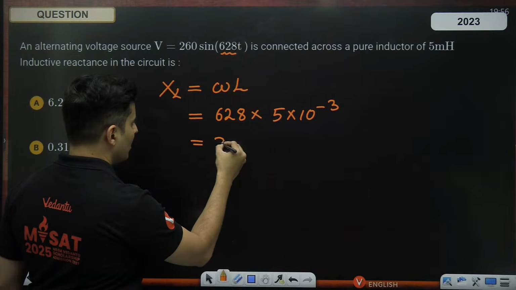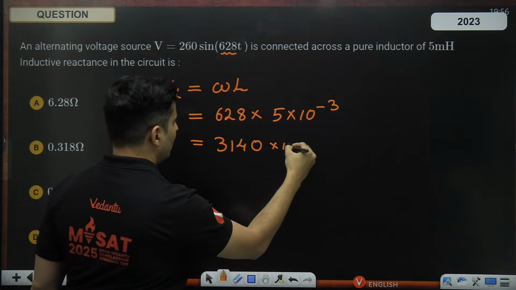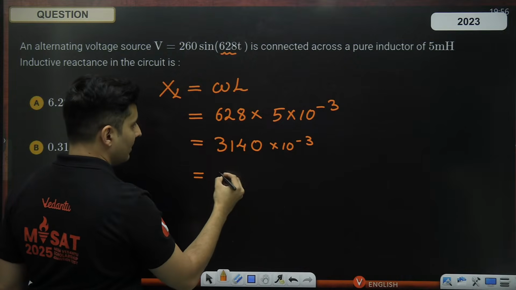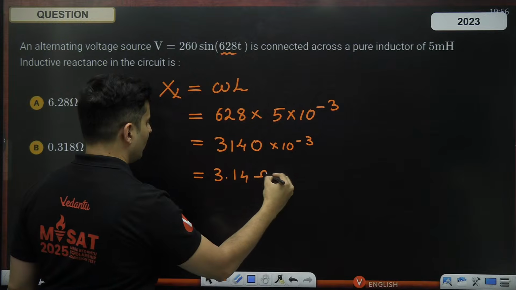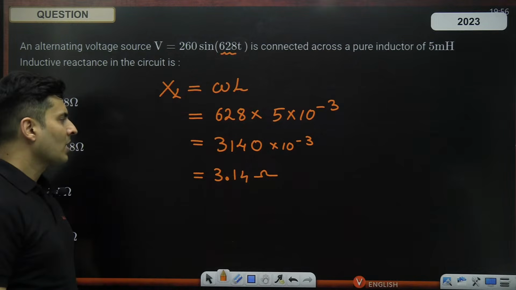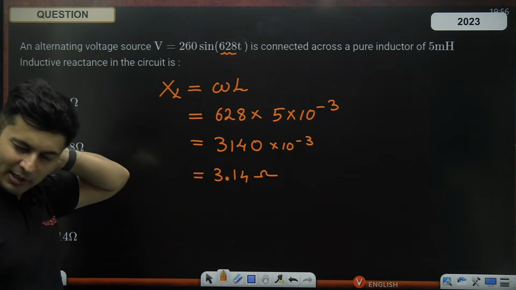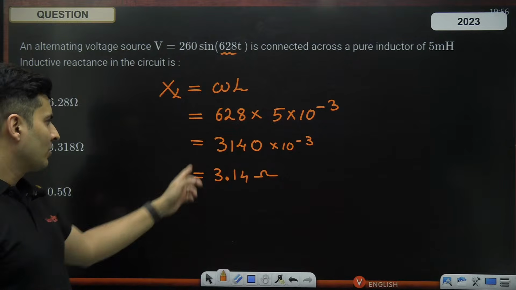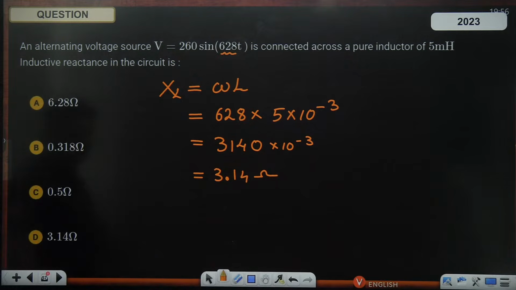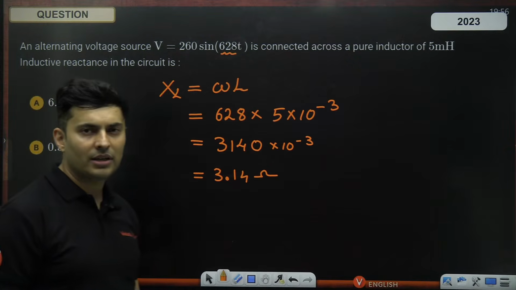Because this should come close to 3140 into 10 to the power minus 3, and this is nothing but 3 decimal places, 3.14 ohms. So that is what it should be. You can say 0.5 means half. So half of 628 is 314. So it is 3140. Simple. 3.14 ohms, that should be the answer. Just check it out. Yes, perfect.